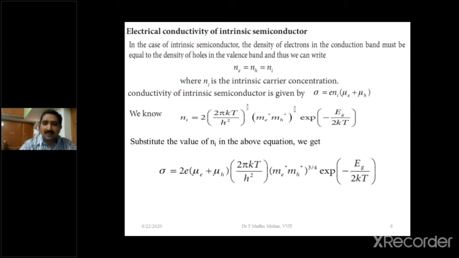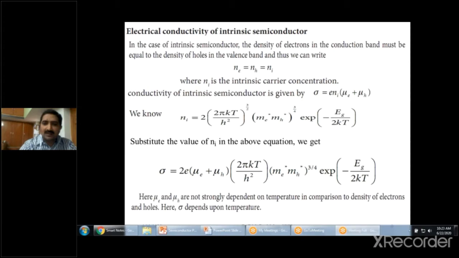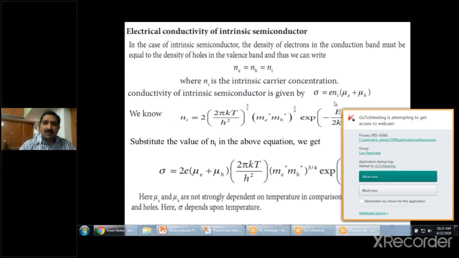This is the final equation for the electrical conductivity of an intrinsic semiconductor. Here mu E and mu H are not strongly dependent on temperature in comparison to the density of electrons and holes. Here sigma depends upon temperature; conductivity depends upon temperature.